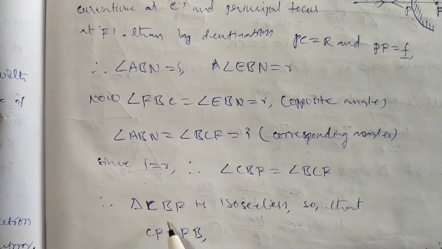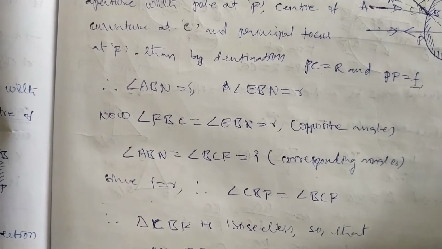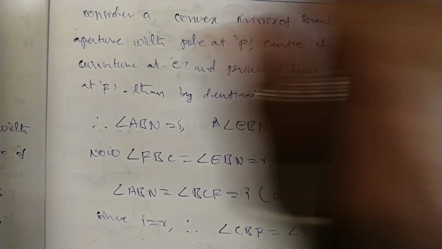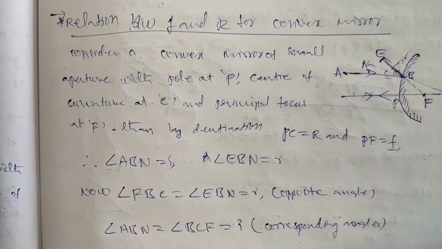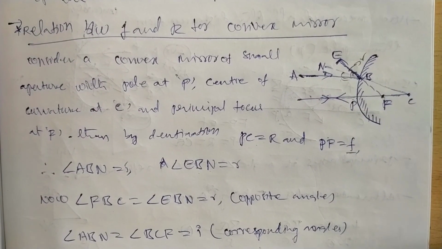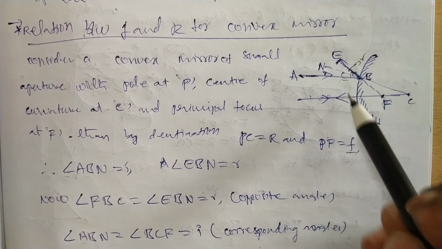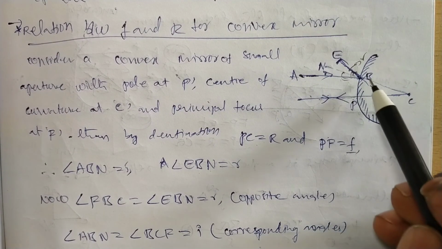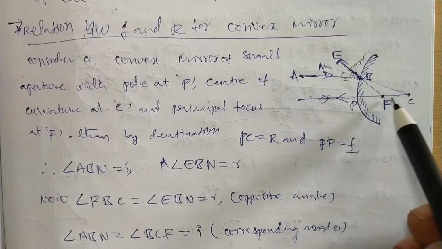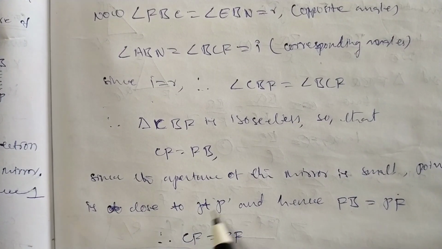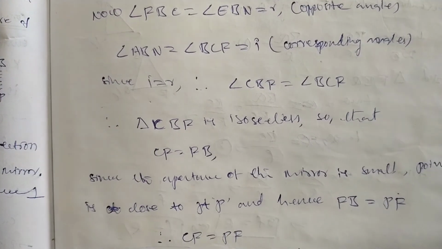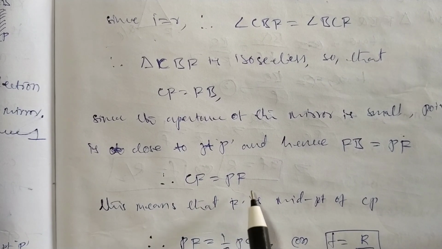In triangle BCF, an isosceles triangle, CF is equal to FB, and as explained for the concave and convex mirror, CF is equal to PF.